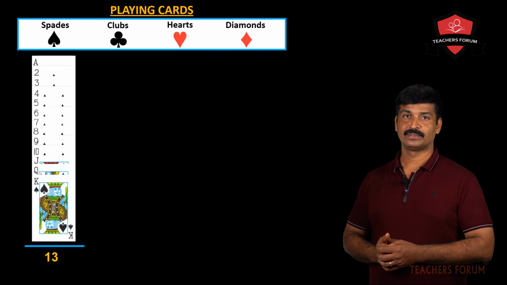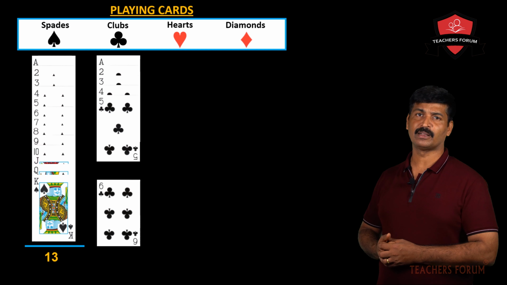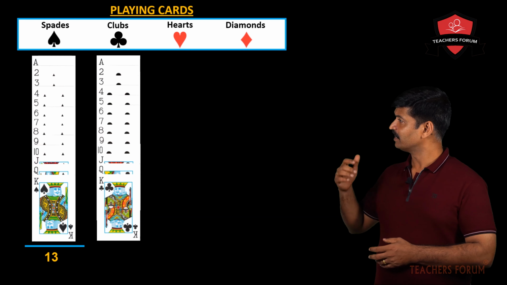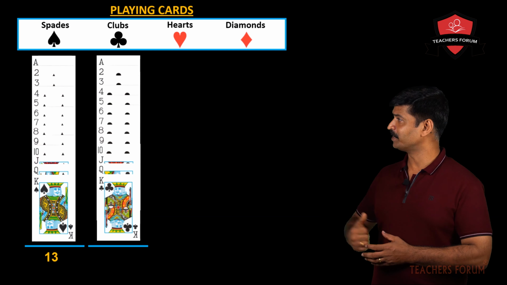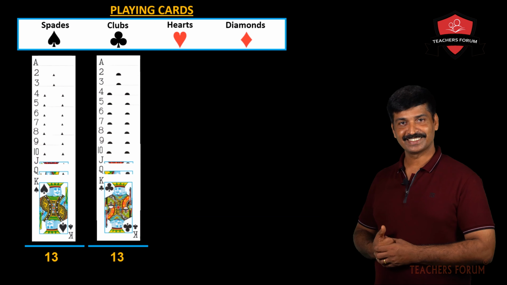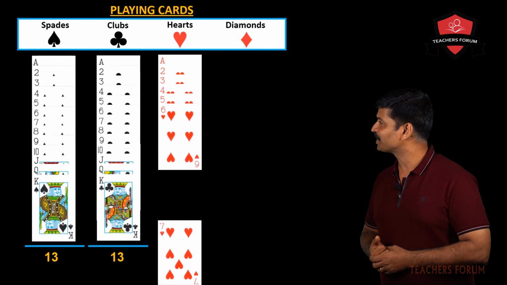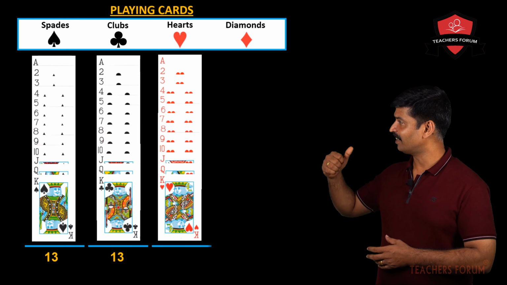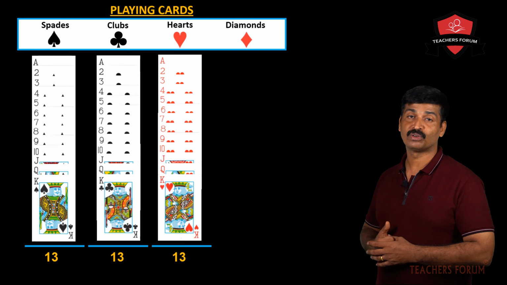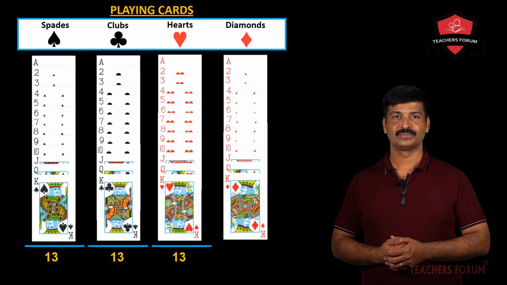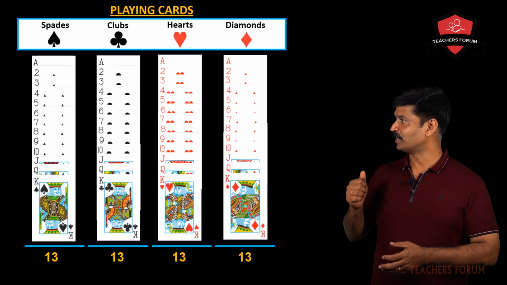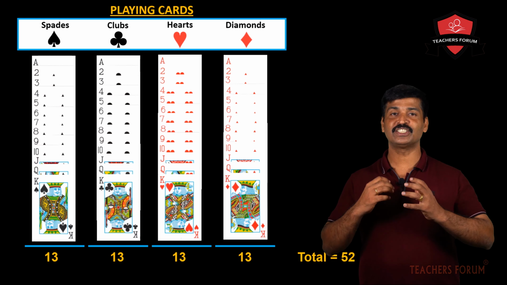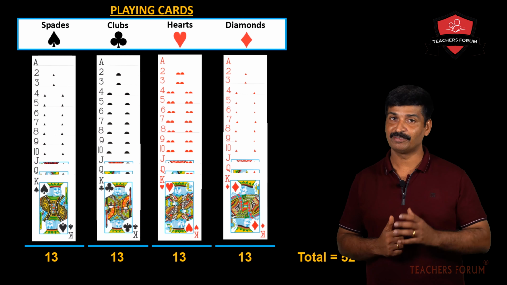Similarly, let us see the cards in clubs. The same cards are there in clubs also: ace, that is A, 2, 3, 4, 5, 6, 7, 8, 9, 10, J, Q, K. Total 13. Now in hearts, ace, 2 through 10, jack, queen, king. Total 13. Similarly, in diamonds also there are 13 cards. So 13 plus 13 plus 13 plus 13, 4 13s, that is 52. So there is a total of 52 cards in a deck of playing cards.